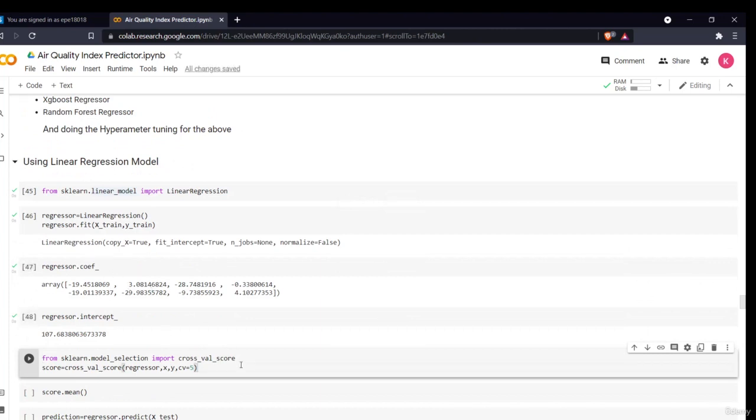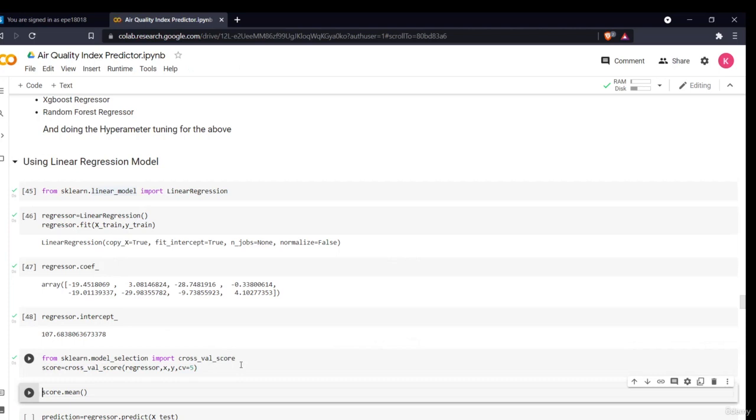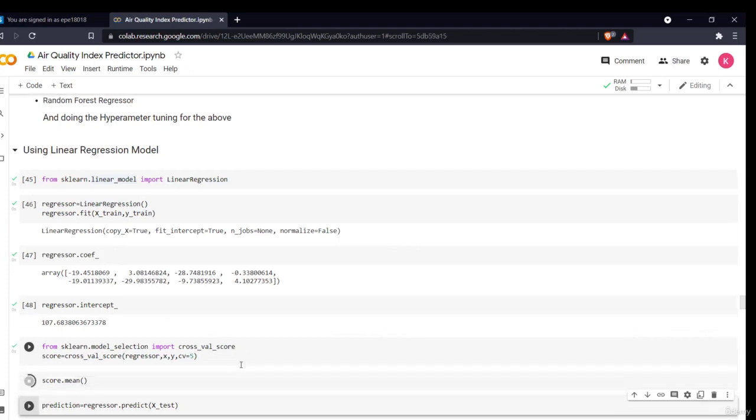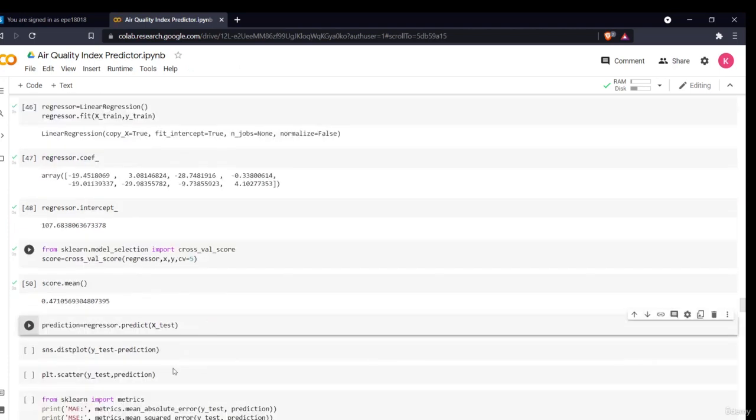Then I'll see how my model is performing on different data. I'll import cross_val_score and validate my data with X and y using 5 folds. With 5 folds, it will run 5 times on my data and give me a mean score. So what is my mean score? See, this is my mean score, 0.471.